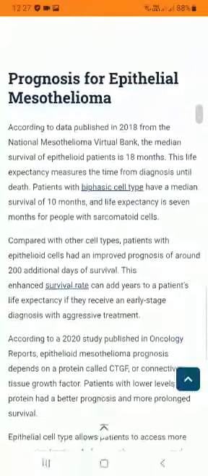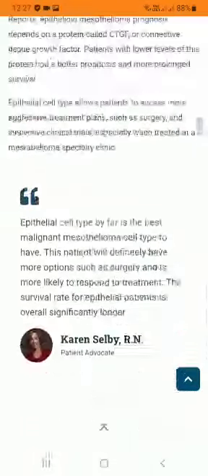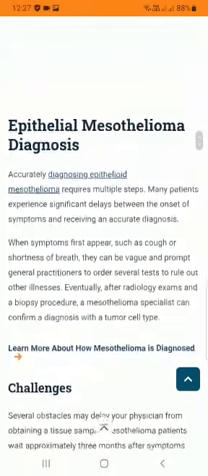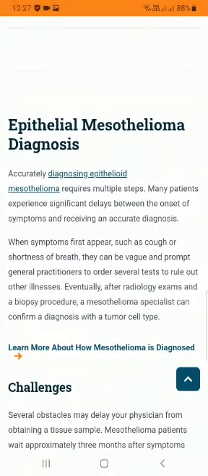Prognosis of epithelial mesothelioma. Mesothelioma diagnosis is the diagnosis of the epithelioma and the